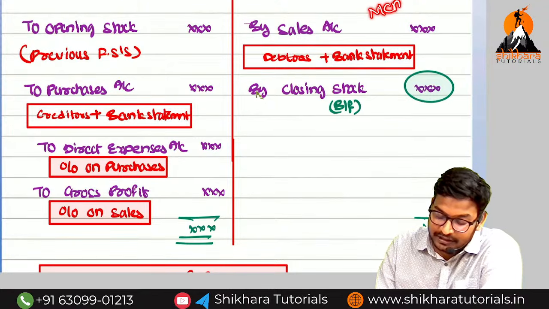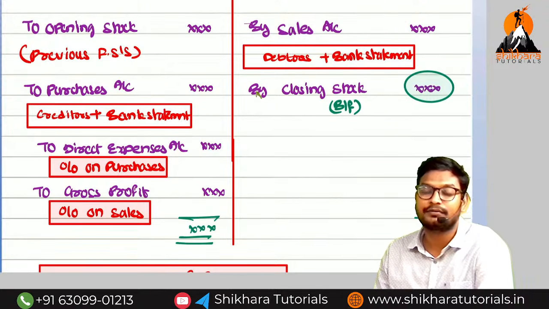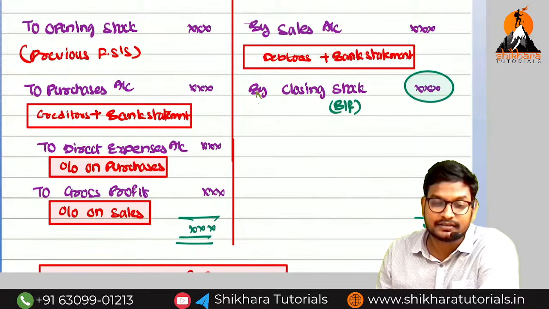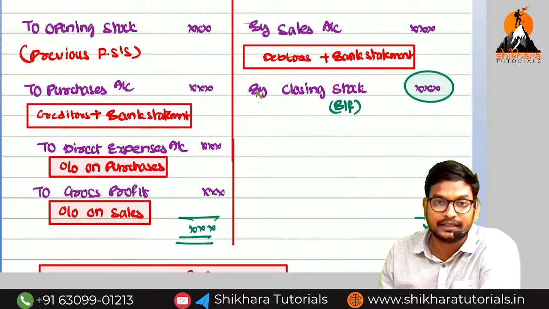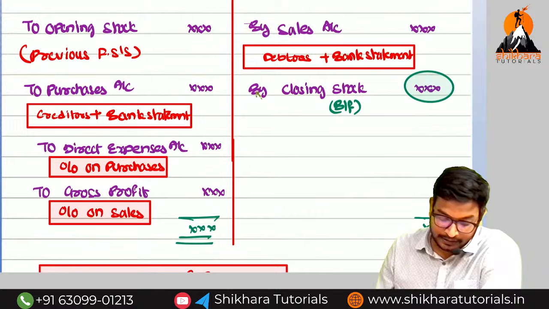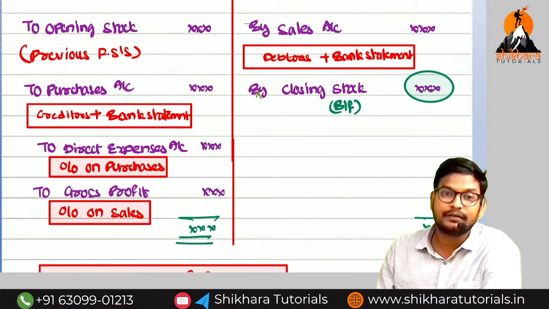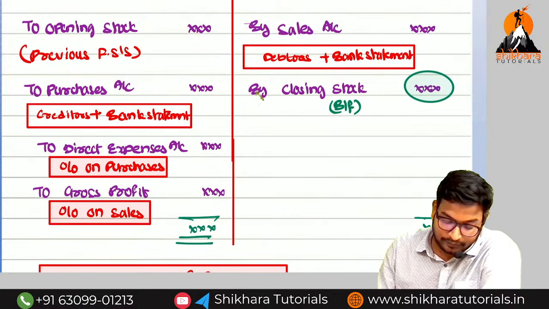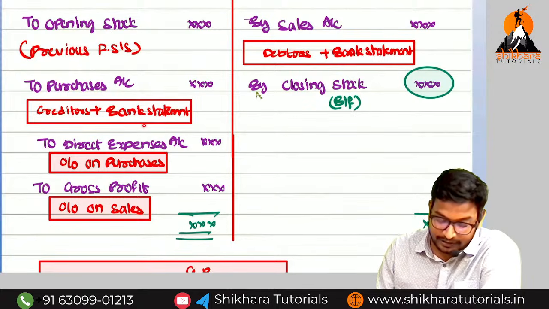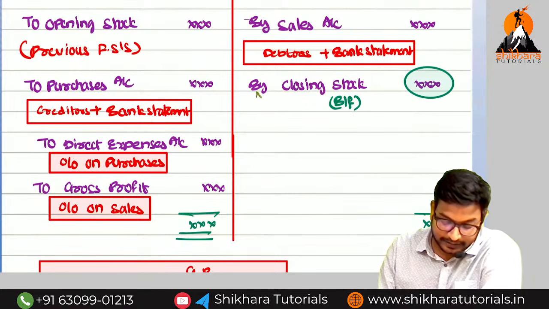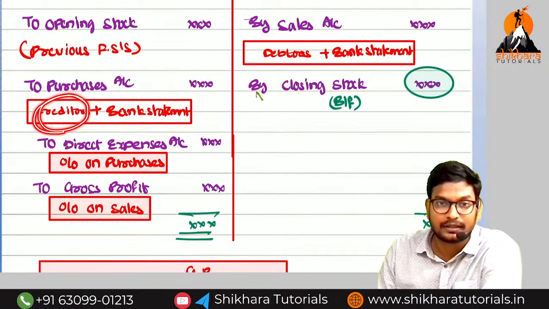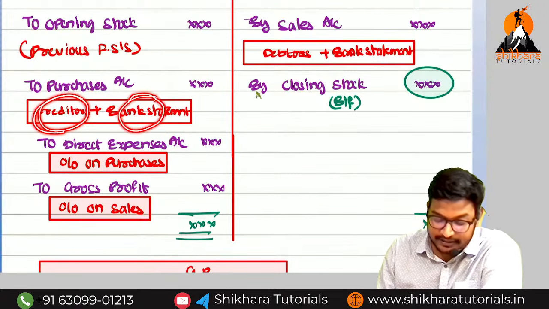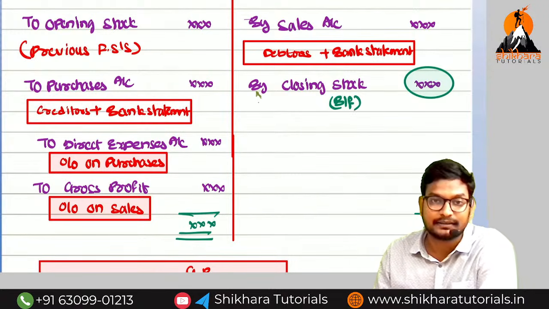What is the meaning of MCA portal? The Ministry of Corporate Affairs also will have our financial statements, because we need to upload them to the Ministry of Corporate Affairs also. So the purchases: how can we find out the purchases? By calling the creditors and by seeing the bank statement. Credit purchases we can get to know from the creditors, and the cash purchases we can get to know by seeing the bank statement.